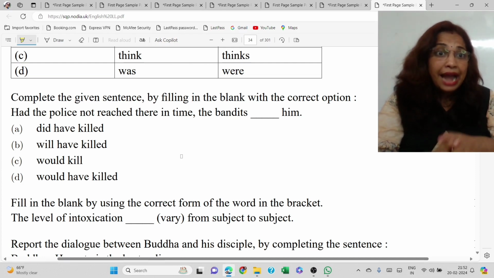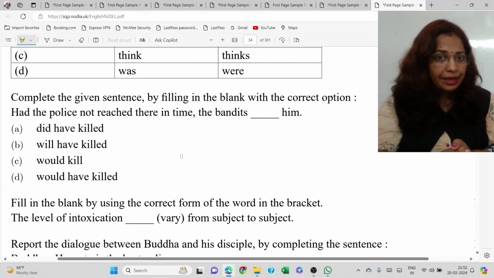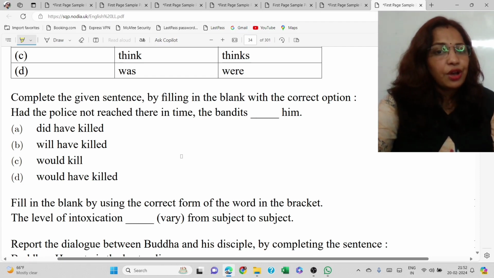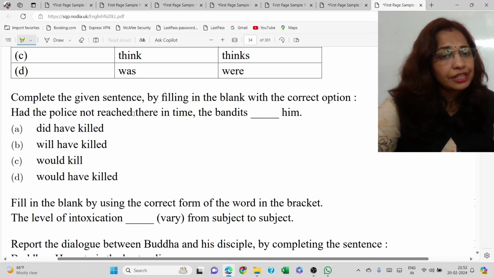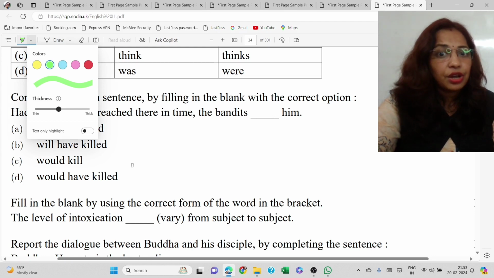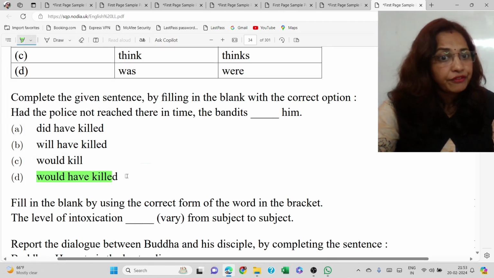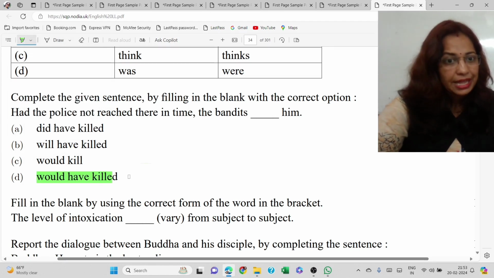So the answer is, had the police not reached there in time. Had the police not reached there in time means if it happened that the police did not reach there in time, then what would have happened? The bandits would have killed him, isn't it? So the answer has to be, had the police not reached there in time, then the bandits would have killed him. So this has to be the answer.